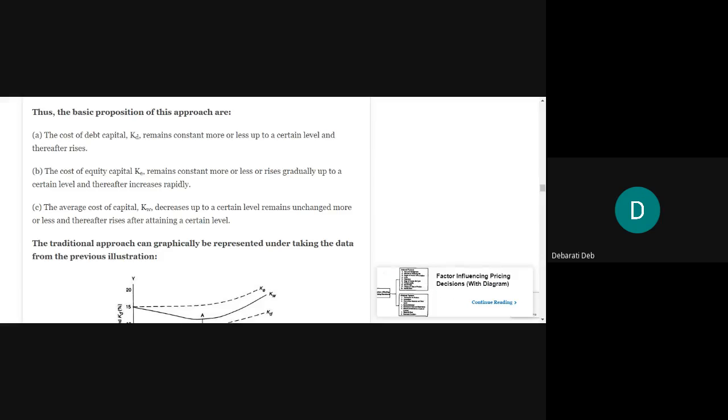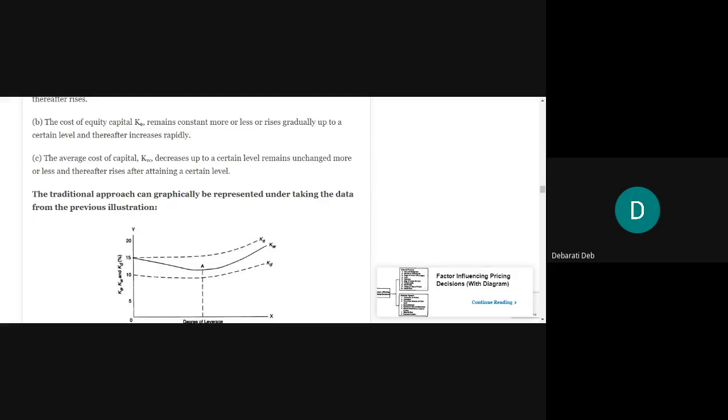After that, it will start to increase rapidly. And the third assumption says the average cost of capital, that is KW. KW is the weighted average cost of capital, overall cost of capital, whatever you mention. The average cost of capital, KW, decreases up to a certain level, remains unchanged more or less, and thereafter rises after attaining a certain level.